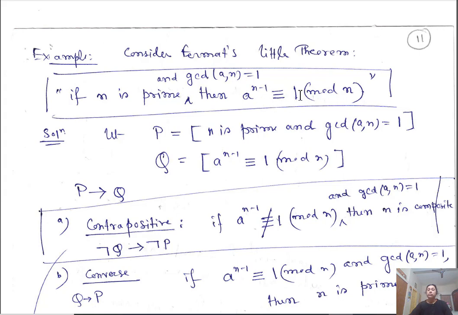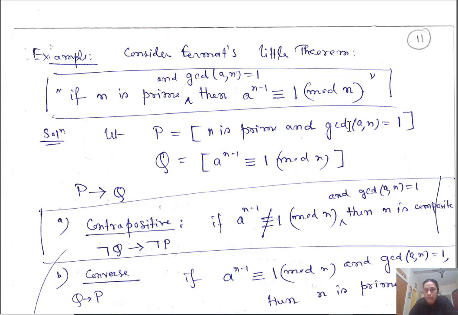This means that a to the power n minus 1 minus 1 is congruent to 0 modulo n. That means when you divide a to the power n minus 1 minus 1 by n, the remainder is 0, so n divides a to the power n minus 1 minus 1. Or you can say that when you divide a to the power n minus 1 by n, the remainder is 1.